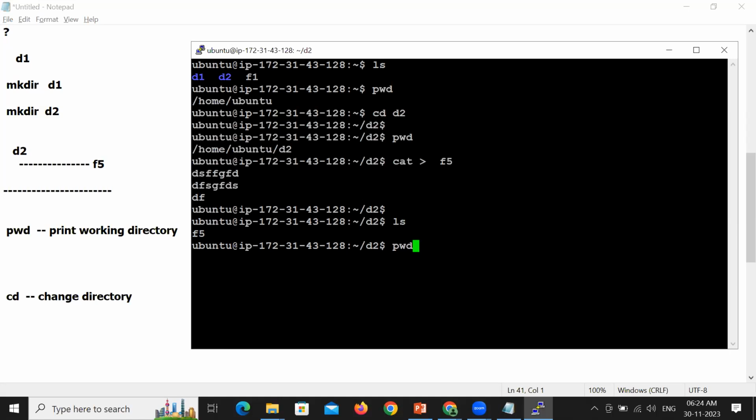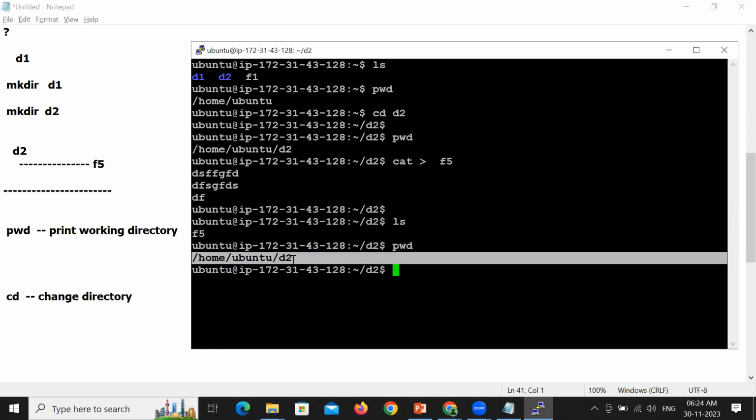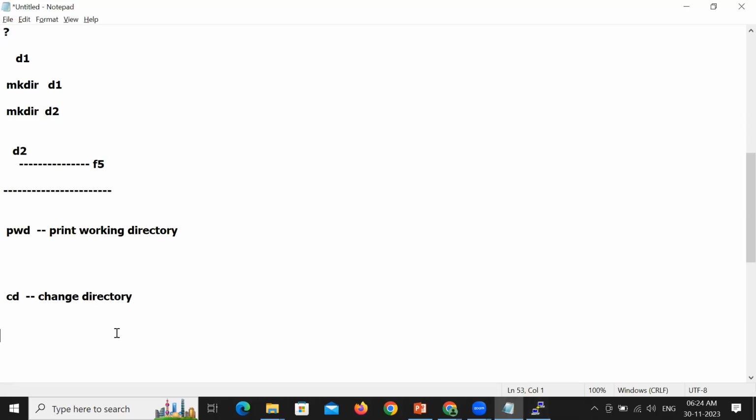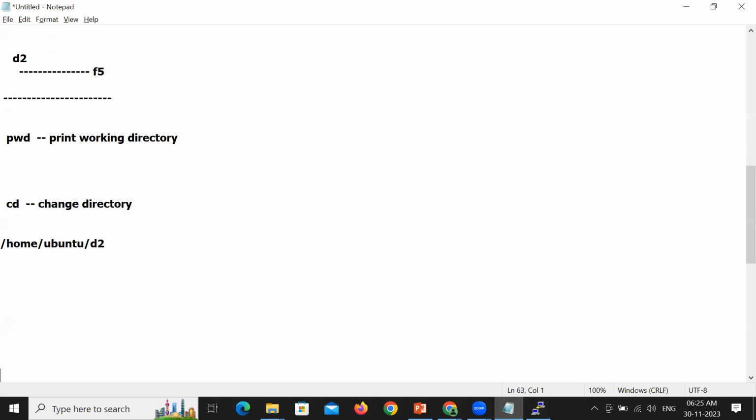pwd, print working directory, will show you the current path. Currently, you're pointing to /home/Ubuntu/D2. This is your current location. Am I right, participants? I am now pointing to /home/Ubuntu/D2.